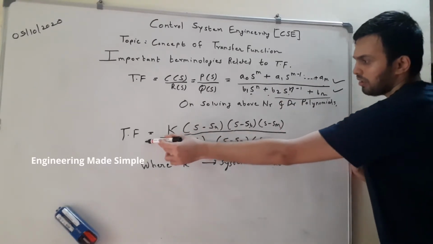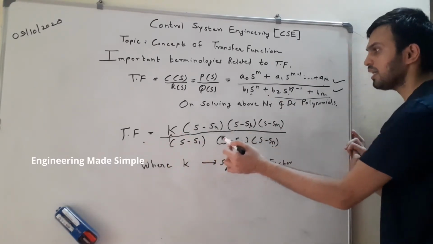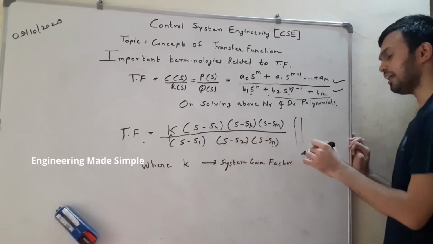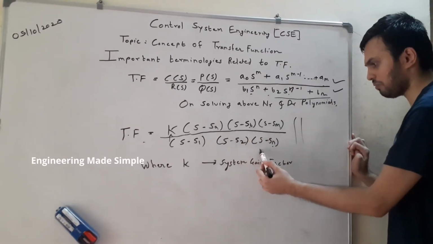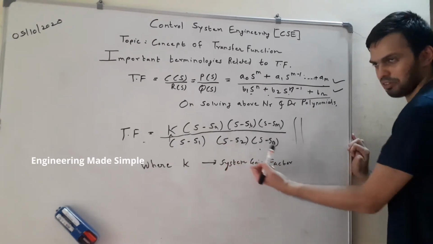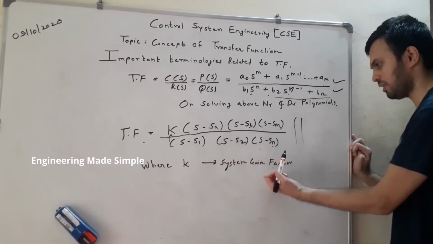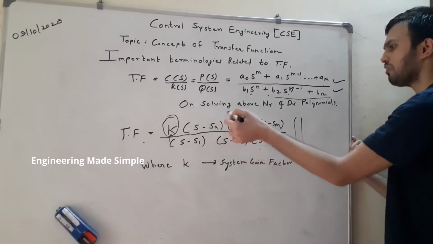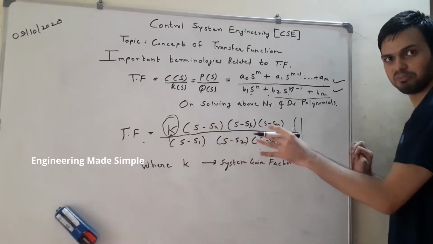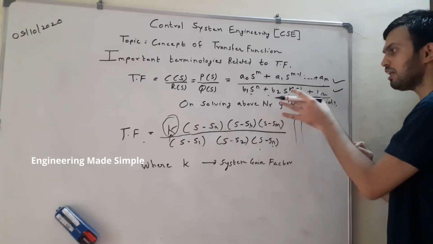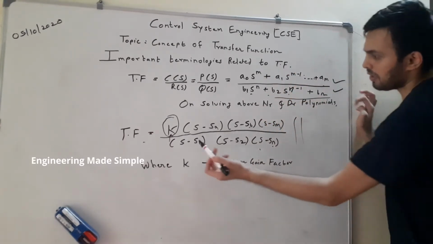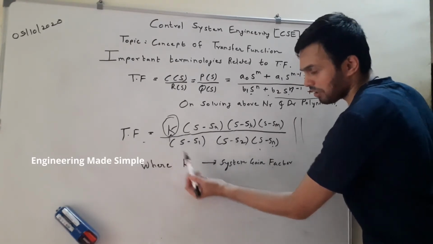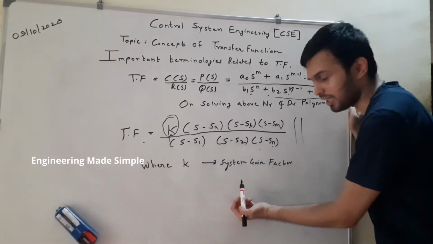So the transfer function of the control system is represented in the form of a ratio of polynomials, which can be further simplified to get the transfer function of this form. Generally in your paper, the transfer function will be given in this form. And what is this k? K is some constant taken outside as a result of mathematical simplification when you factorize these two equations. But this k has more significance in control systems or any electrical system.